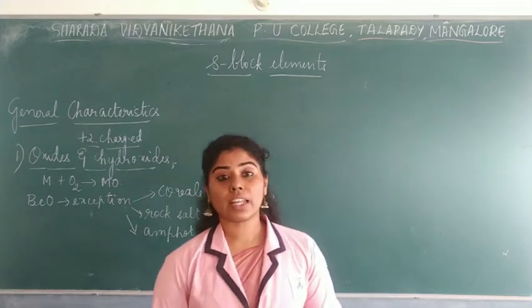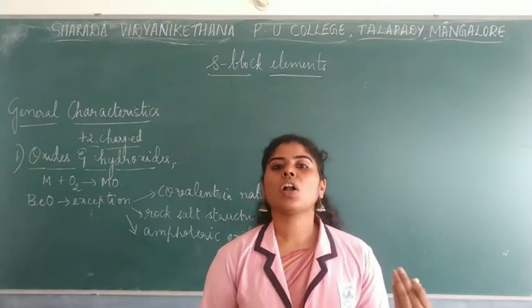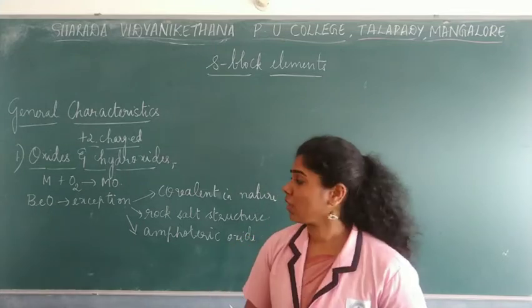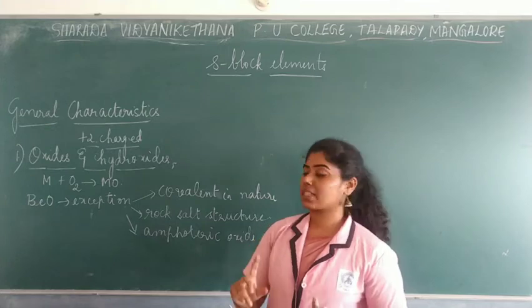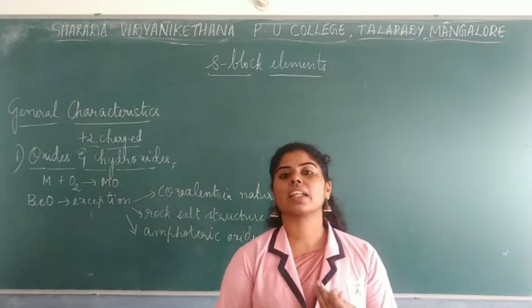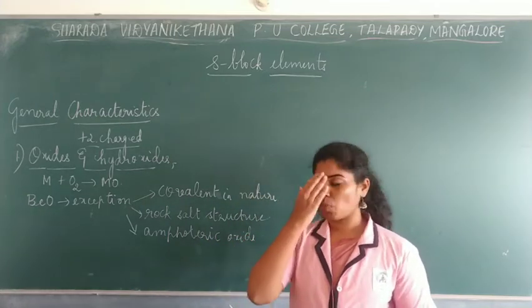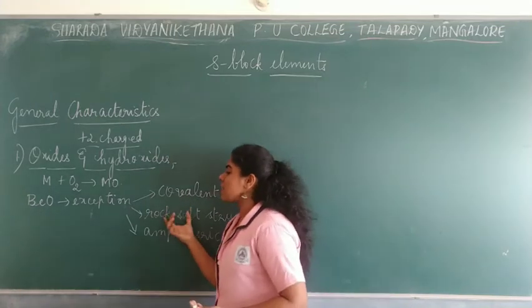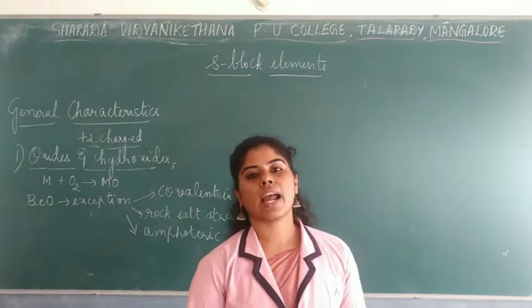What do you mean by amphoteric? It means that it can react with both an acid and a base in order to give salt and water. Metal oxides are usually basic in nature, but except for beryllium oxide, which is amphoteric, meaning it can react with an acid as well as a base, giving salt and water. So these are some of the important properties of beryllium oxide, which resides as an exception.